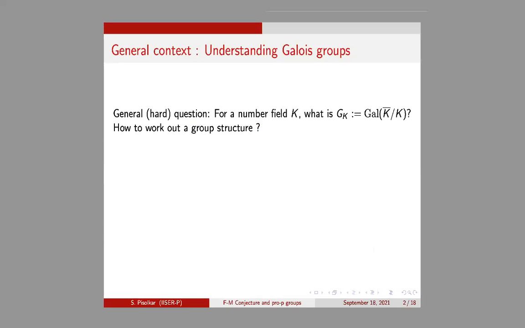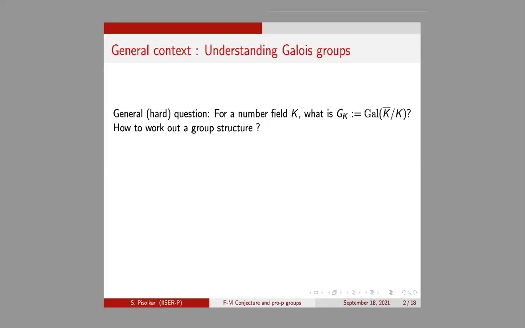So in general, when we study Galois groups, as we all know, one of the hard questions is, for a number field K, what is the absolute Galois group of K? To be precise, can we write down the structure of this group?